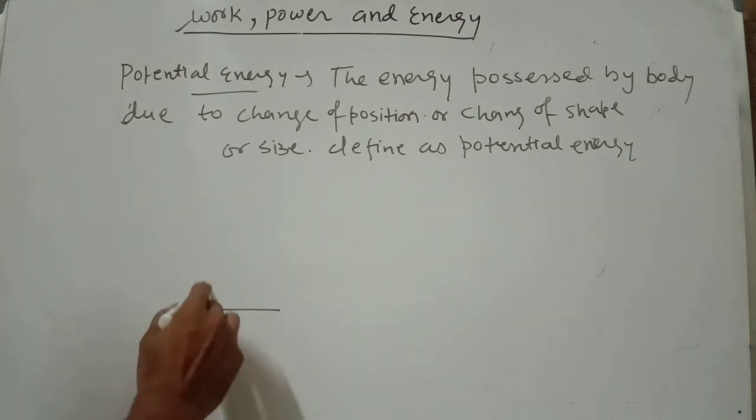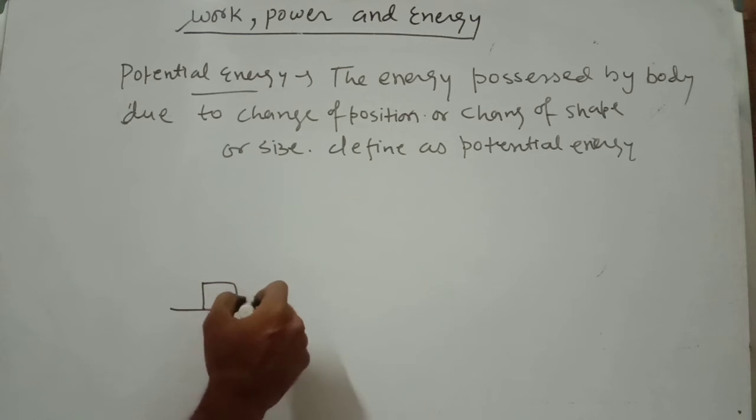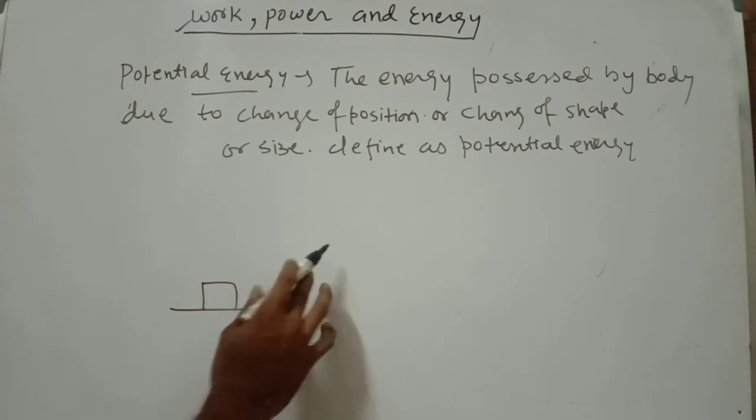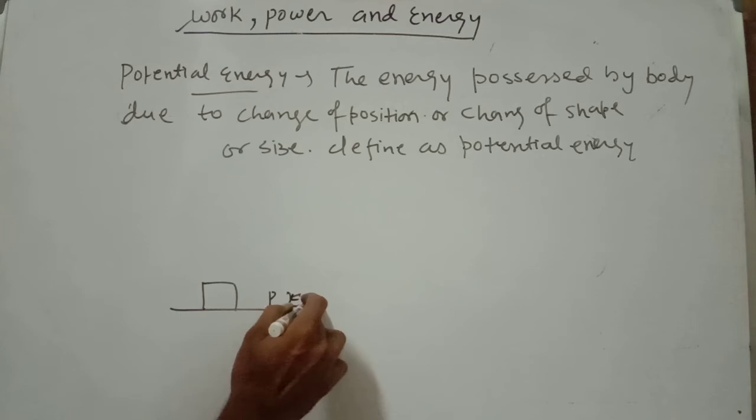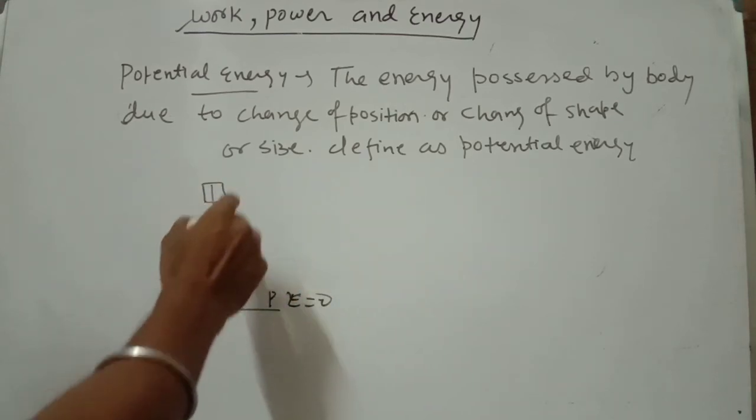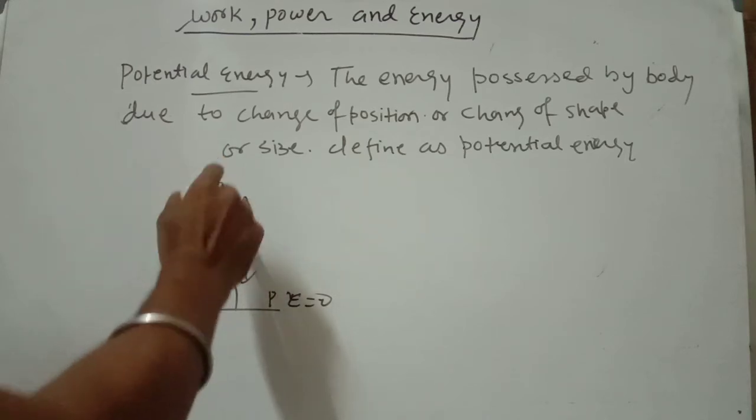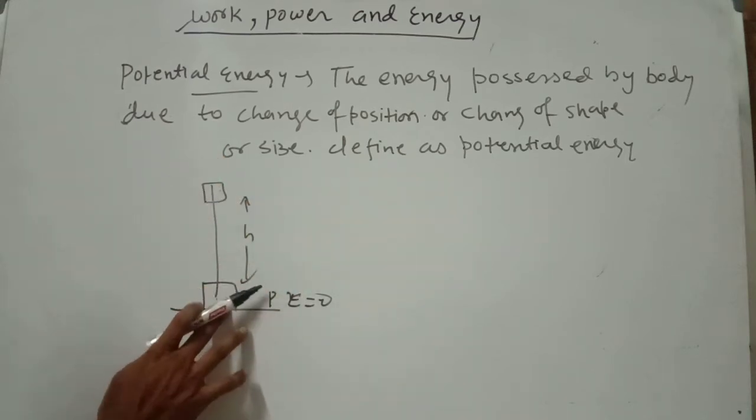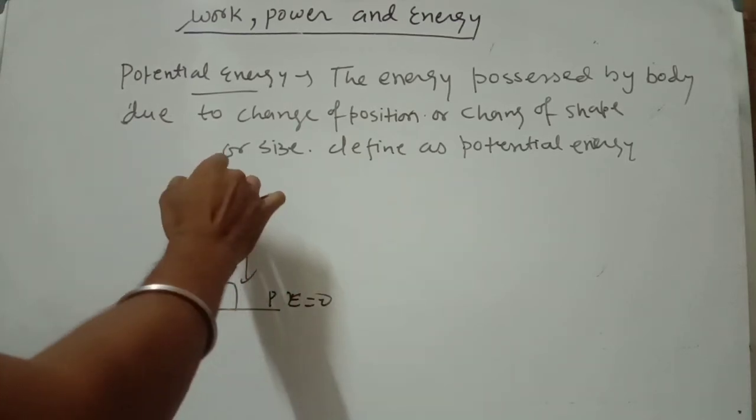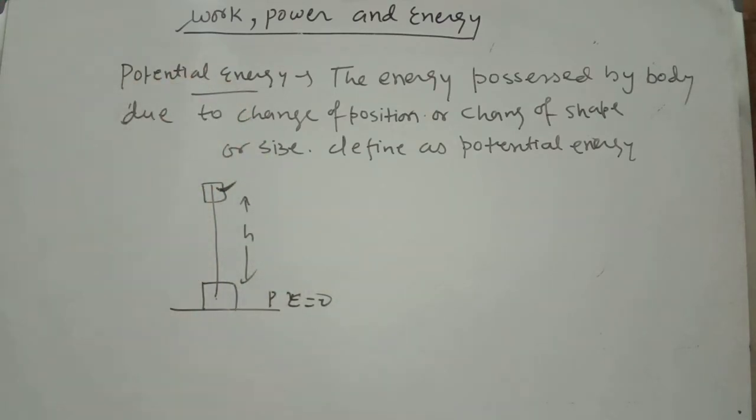Let a body be on the ground floor of the earth. We consider that at the ground the potential energy is zero. If you lift it to some height h from the ground surface, there is a change of position with respect to the ground. That means the body possesses energy, and that possessed energy is called potential energy.